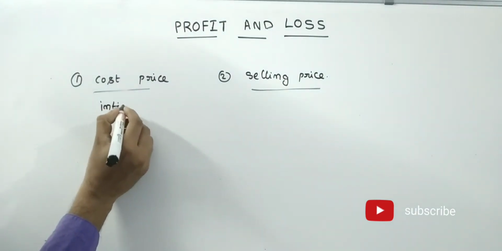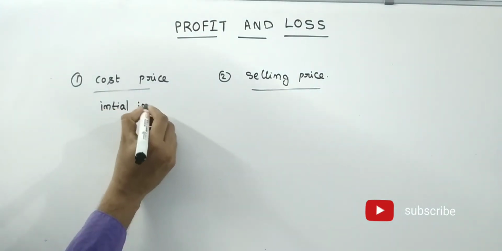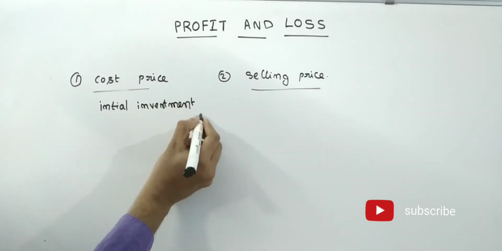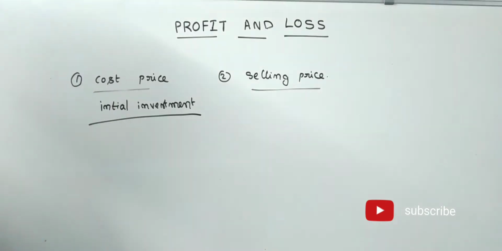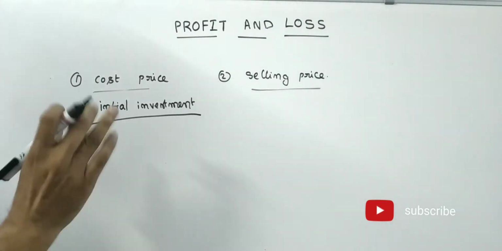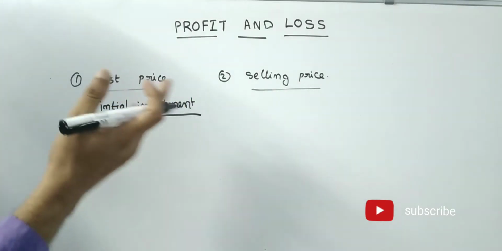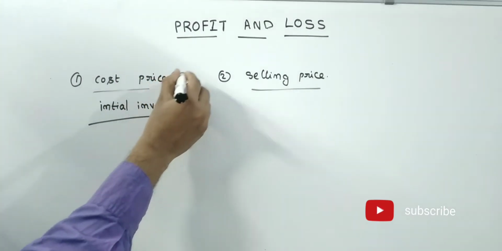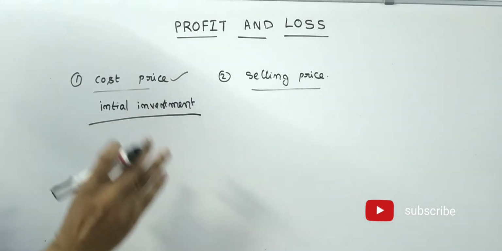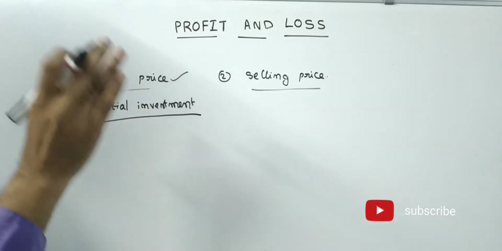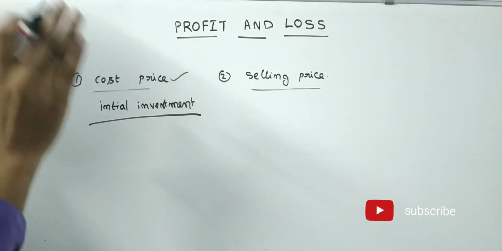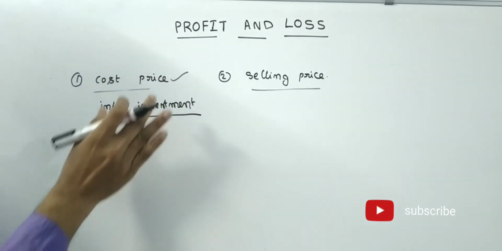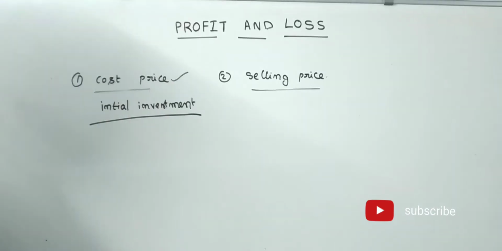Whatever amount we have spent towards the purchase of any item, that cost is known as the cost price.